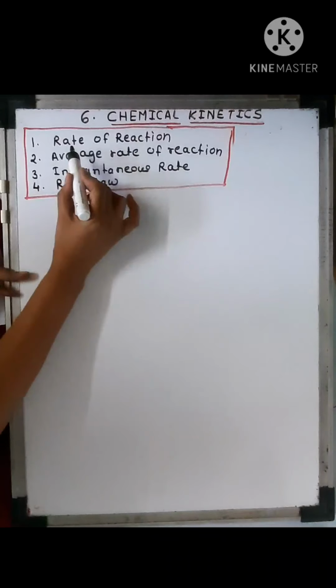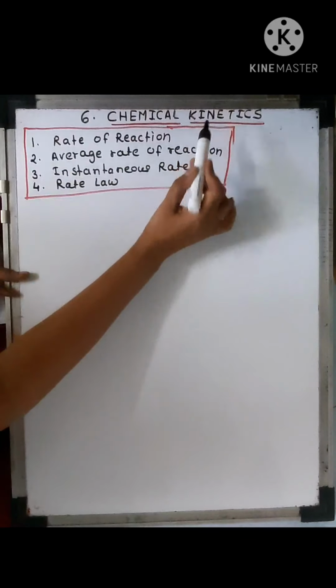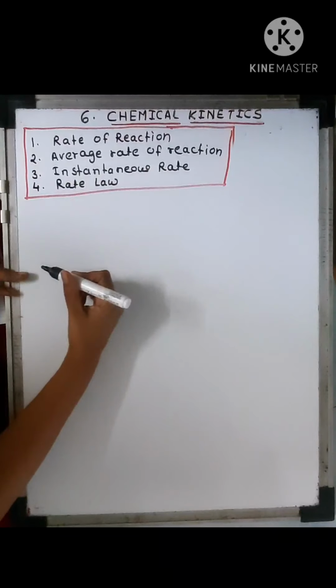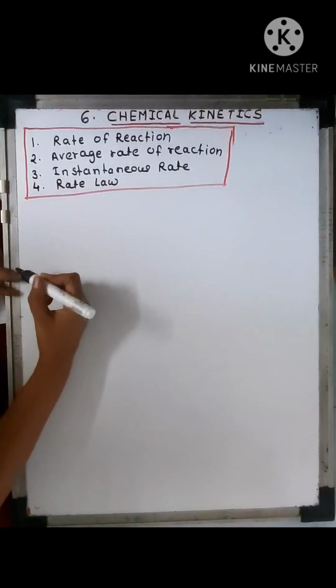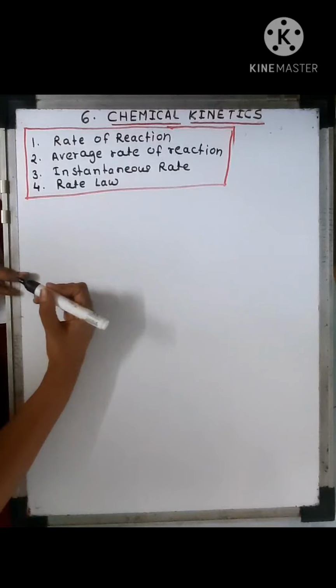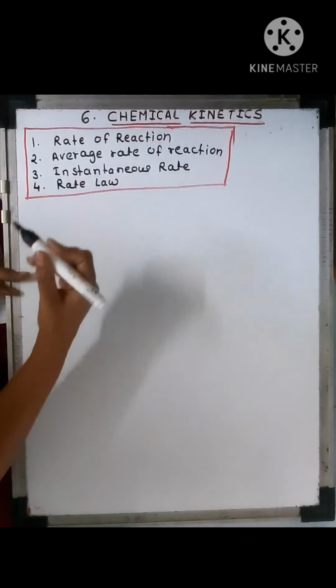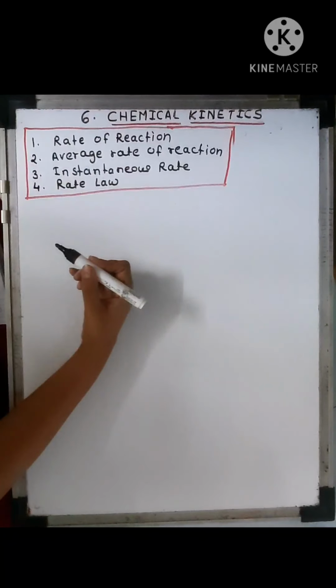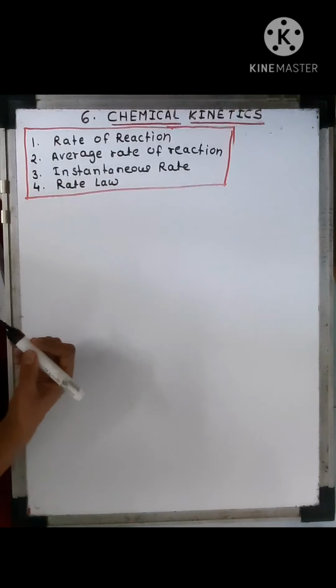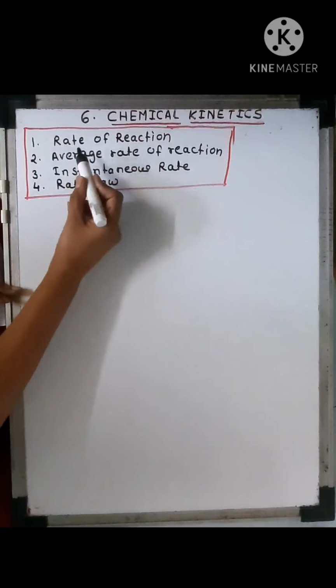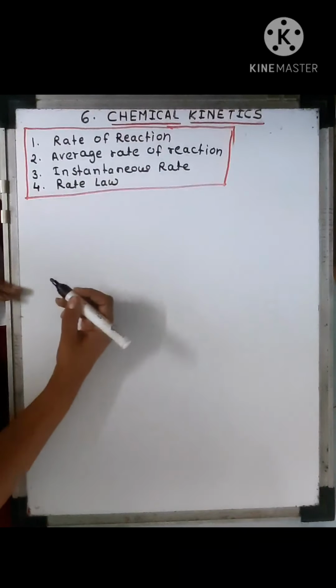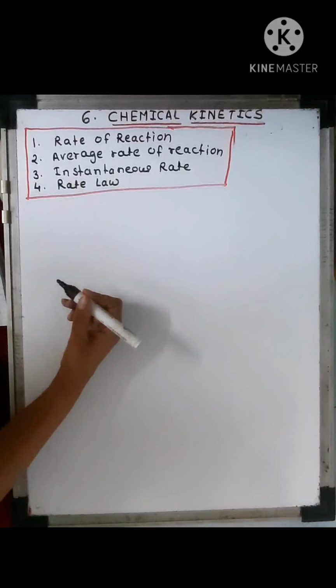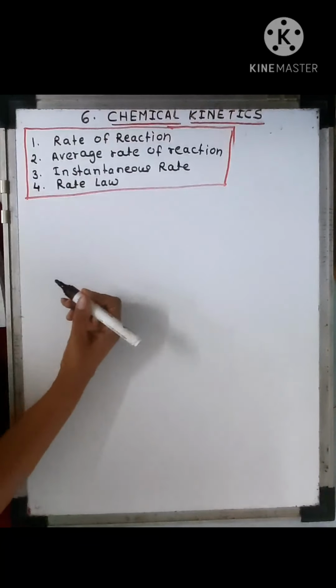Okay, first, chemical kinetics. Kinetics is related to the kinetic energy, that is movement of molecules. When a reaction takes place, some changes occur in the reactants and then they form products, which decreases the concentration of reactants and increases the concentration of products. So first we will see the rate of reaction. Rate means speed of reaction. We can calculate the speed of the reaction or rate of reaction.